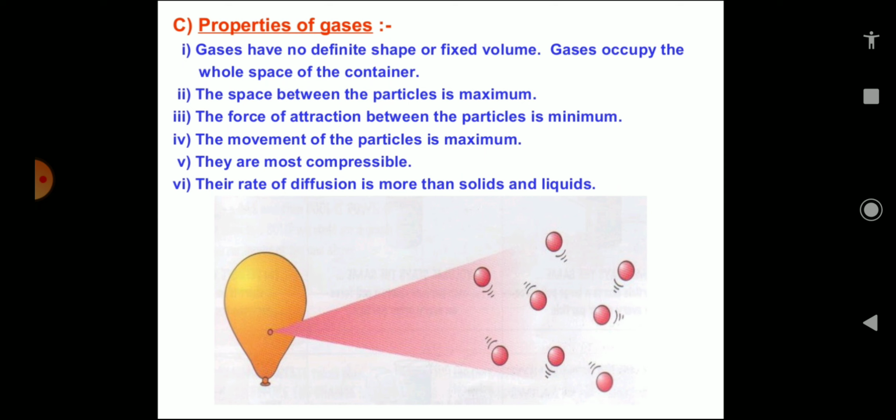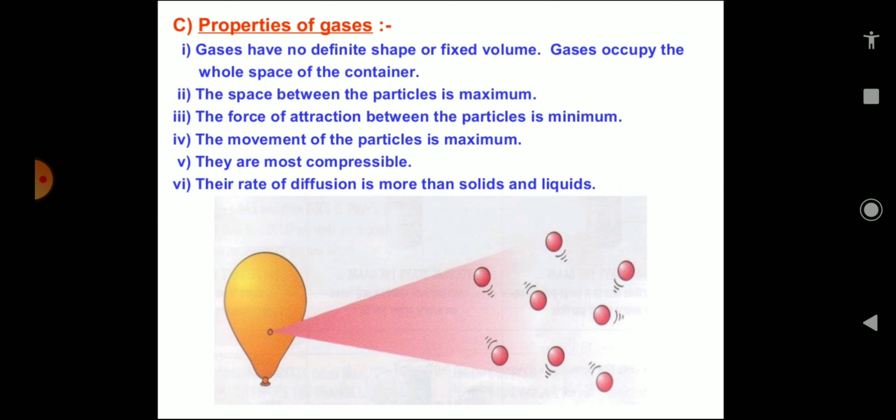If we are sitting in another room, we can smell the bad smell of this LPG or the good smell of the food, the aroma of the food. The smell of the hot cooked food reaches us in seconds compared to the rate of diffusion of solids and liquids.